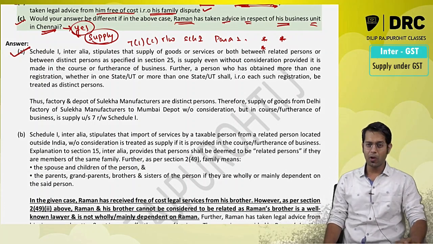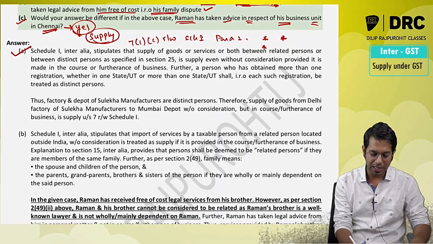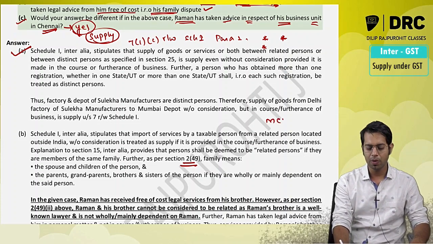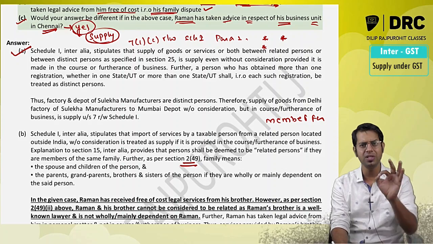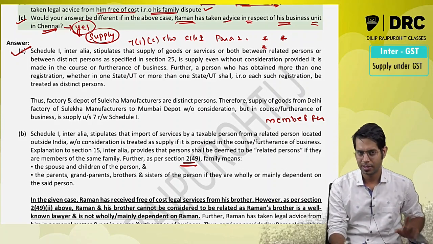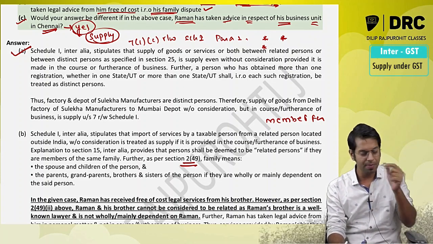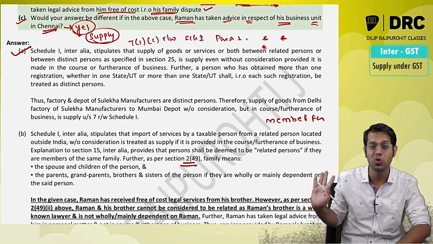Now, what is important over here? Sir, you said this point is very important. This is important because of the meaning of related person. In the meaning of related person, if you are members of the same family, you will be treated as relative. So, me and my brother should be related persons, correct? Not correct. Me and my wife, we are related persons, members of the same family. Me and my brothers also, we are members of the same family. Should I not be treated as a related person? Lawmaker says no. Wait.